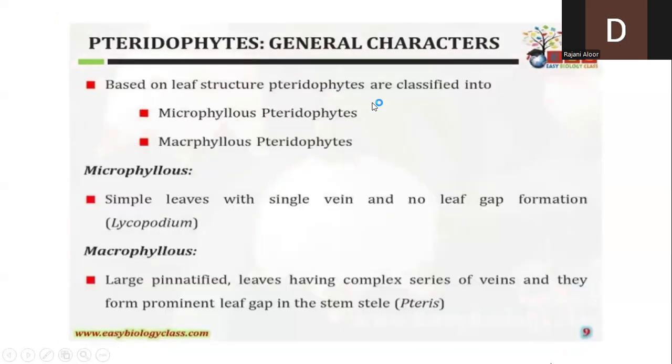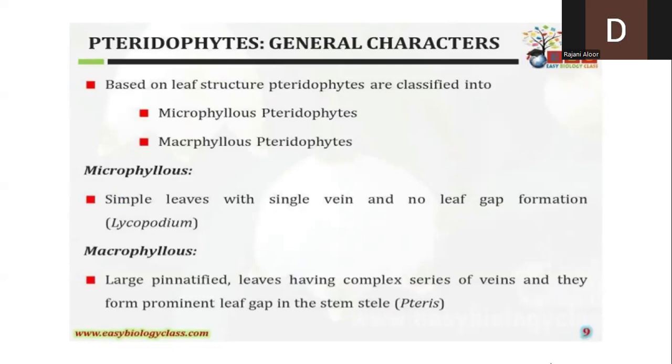Next, depending upon the leaf structure, the leaves of these pteridophytic plants are classified as microphyllous leaves and macrophyllous leaves. What do we mean by microphyllous leaves? These leaves are very simple and have only a single vein in between. The leaves are very small with only a single vein in the center. The best example is Lycopodium.